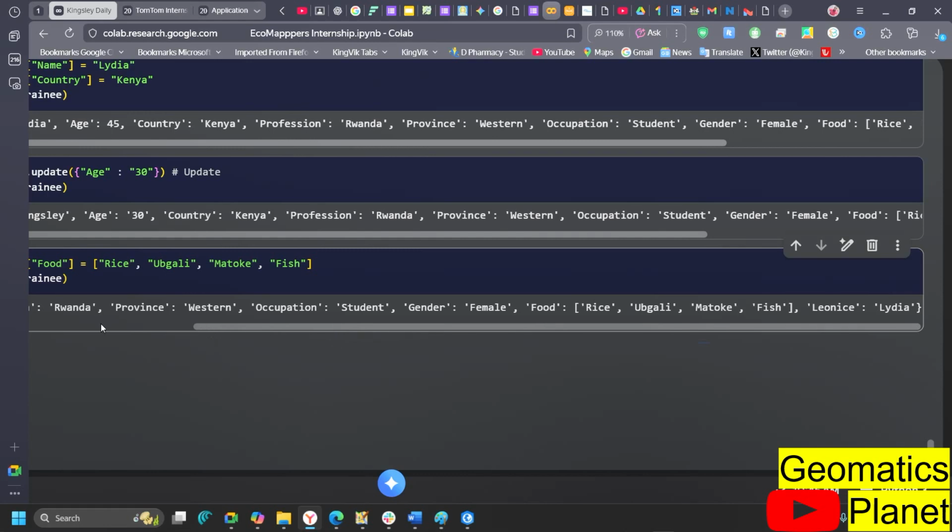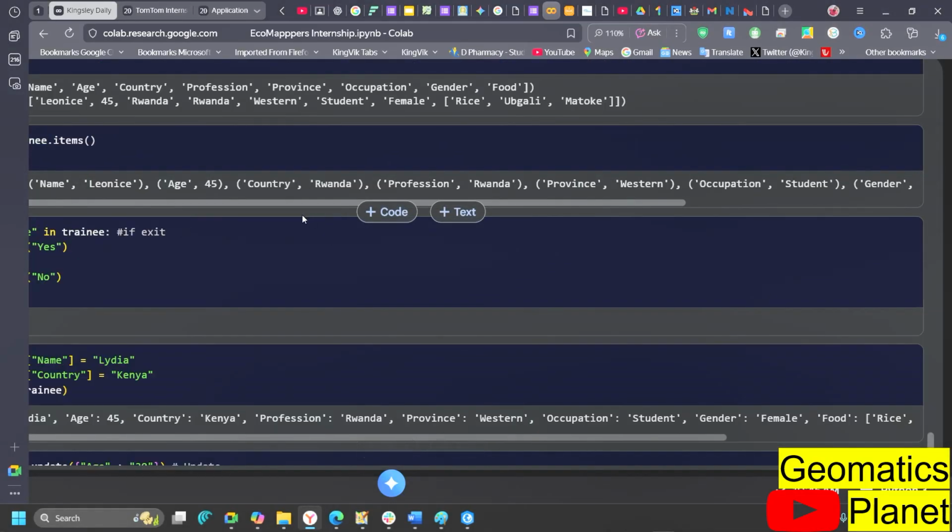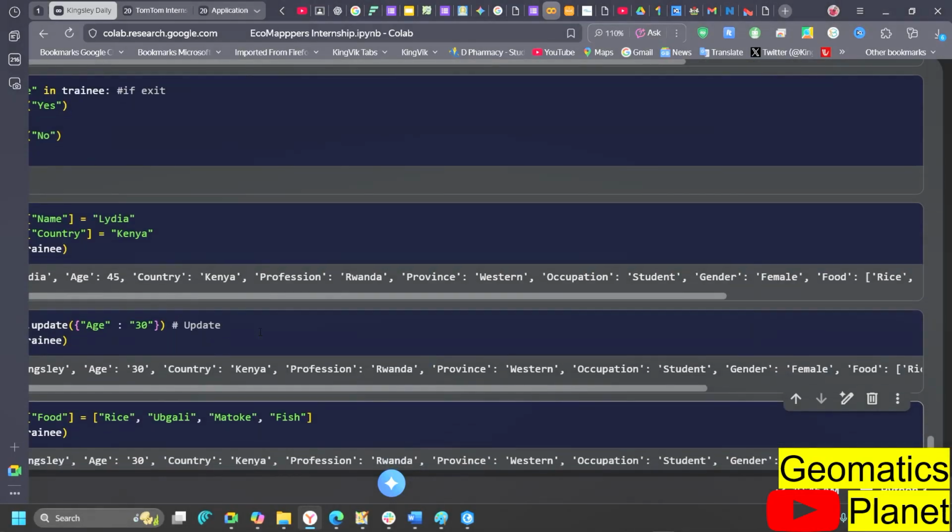This thing refused to go. What's the problem? Oh, okay. So it was a bit freezing.